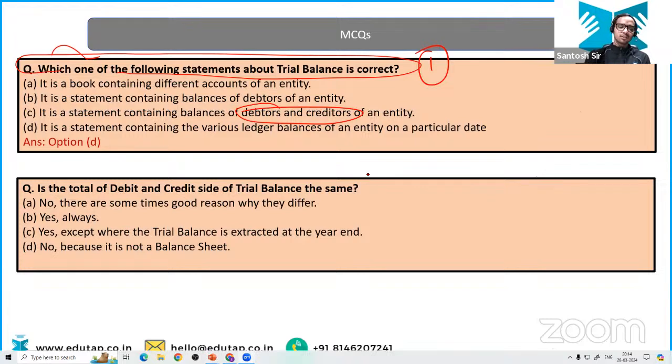Next question. Give me the answer of this question. Is the total of debit and credit side of trial balance the same? What type of question is this? Tell me what should be the answer, everyone.